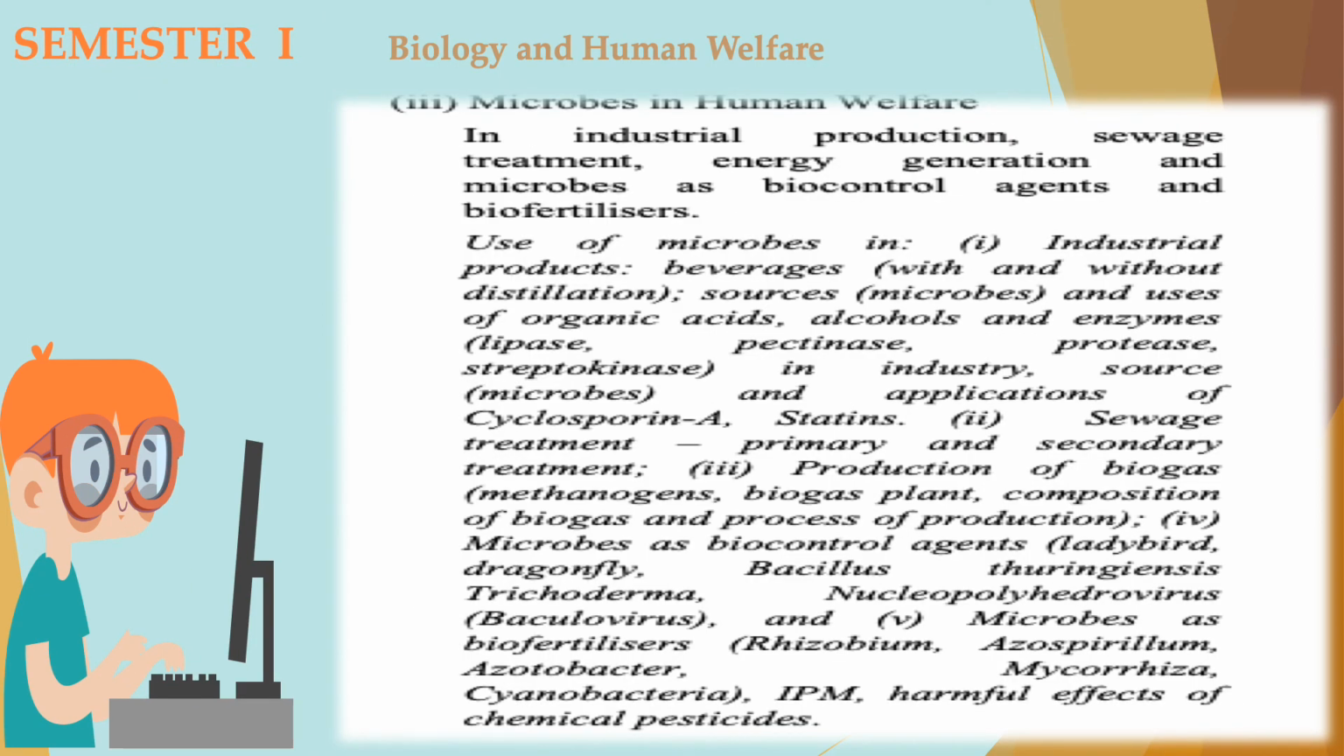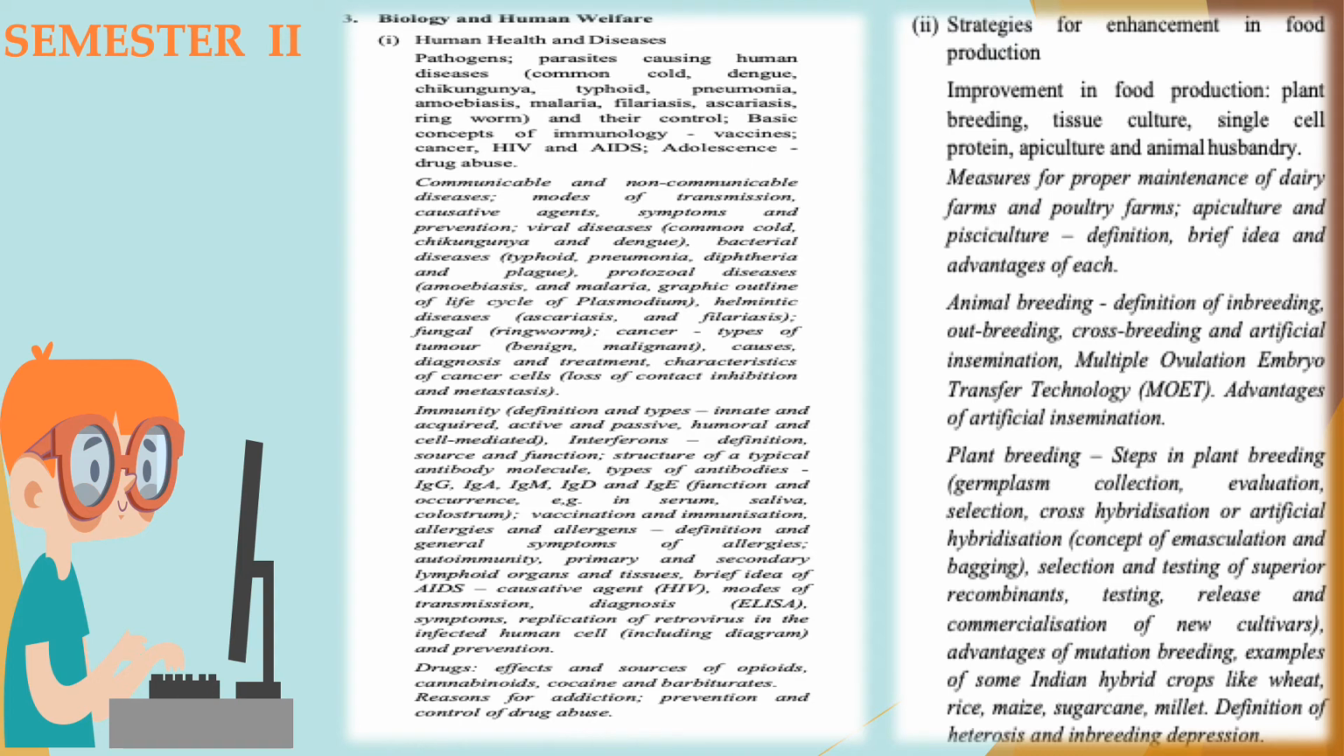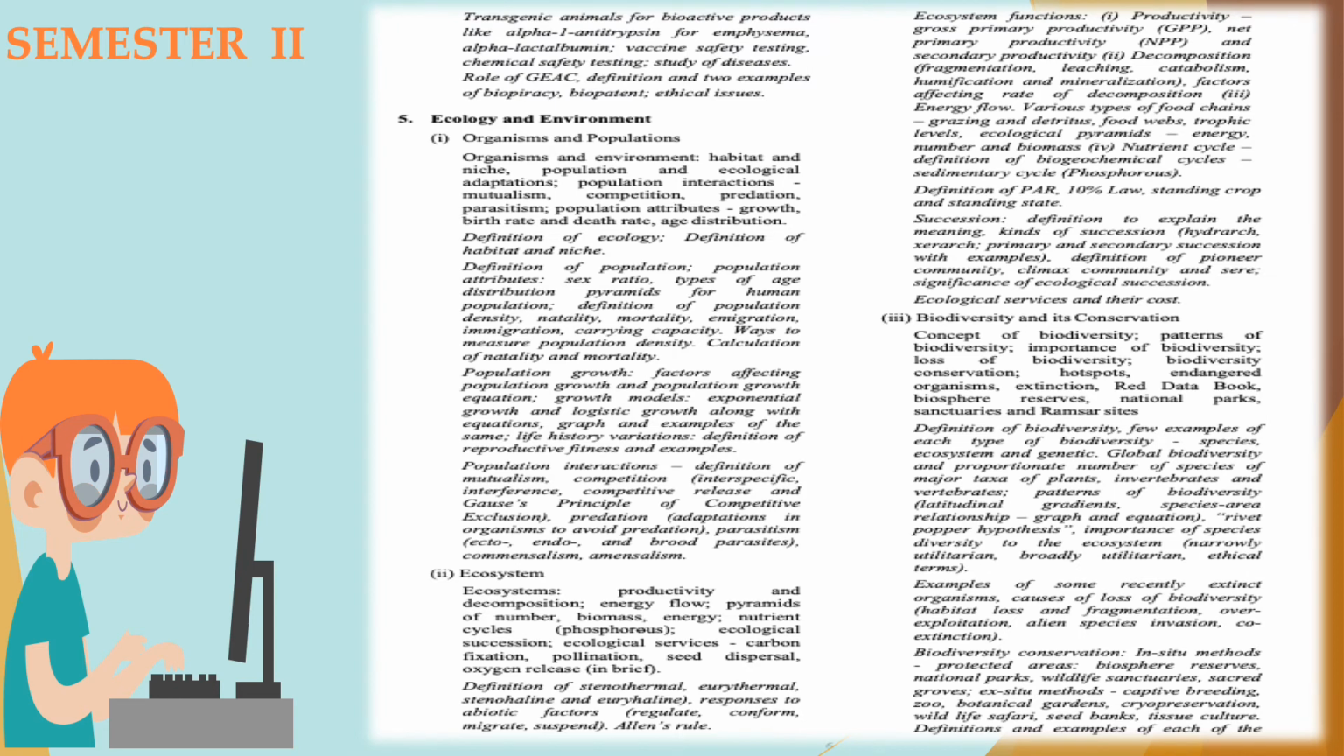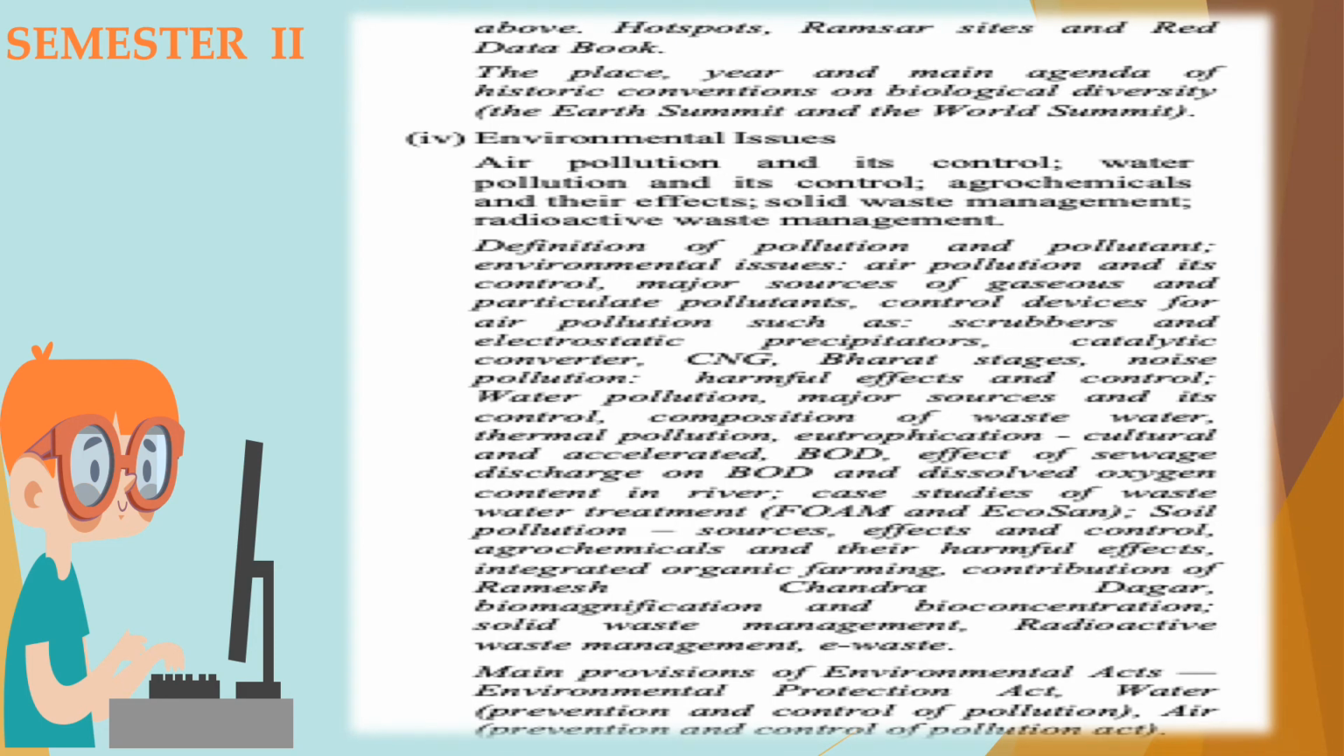Then we have biology and human welfare, where you will be getting only microbes in human welfare in this semester 1. Semester 2 has human health and diseases from biology and human welfare, and strategies of enhancement of food production also from biology and human welfare. Then we have biotechnology and its applications involving biotechnology principles, biotechnology and its application. Then you have ecology and environment, which has 3 chapters: organisms and population, ecosystem, biodiversity and conservation, and the 4th chapter, environmental issues. So these are our chapters of grade 12th.